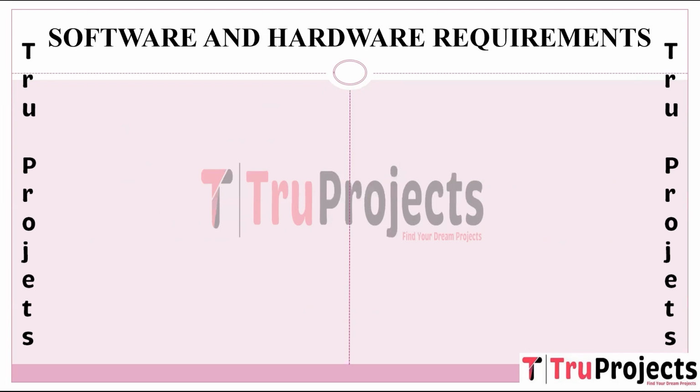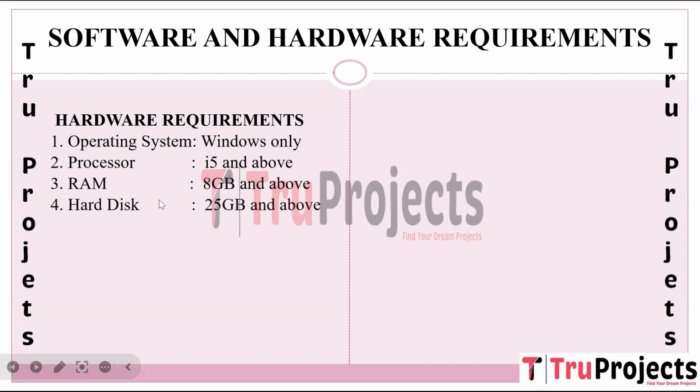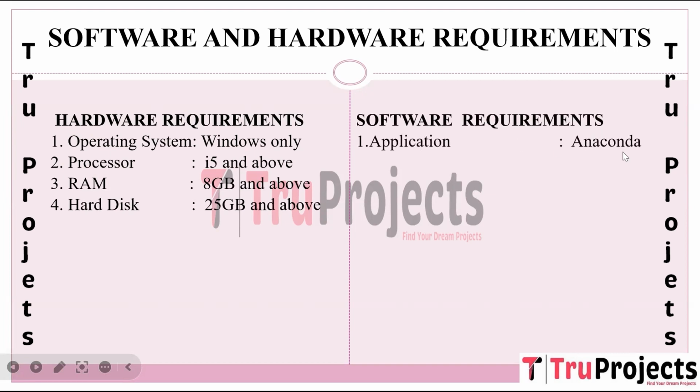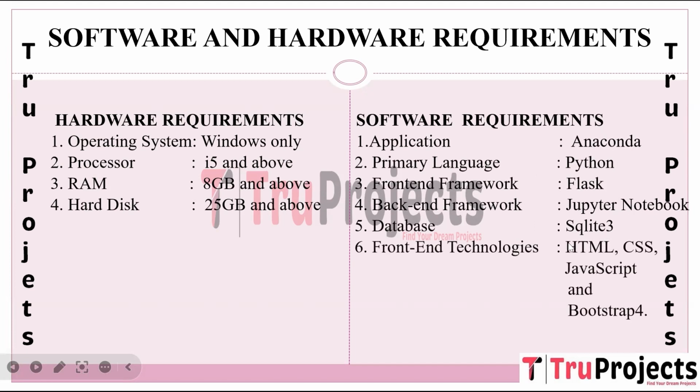Software and hardware requirements. Hardware requirements of the project are: operating system Windows, processor i5 and above, RAM of 8 GB and above, hard disk of 25 GB and above. Software requirements of the project are: application Anaconda, primary language Python, front-end framework Flask, back-end framework Jupyter Notebook, database SQLite 3. Front-end technologies used in the project are HTML, CSS, JavaScript, and Bootstrap 4.